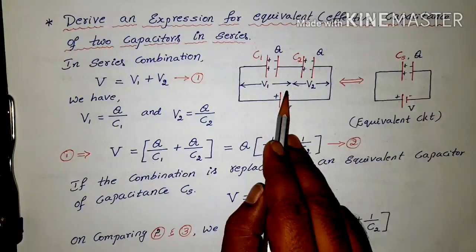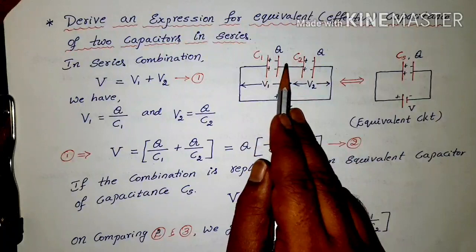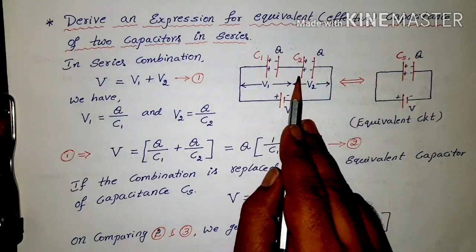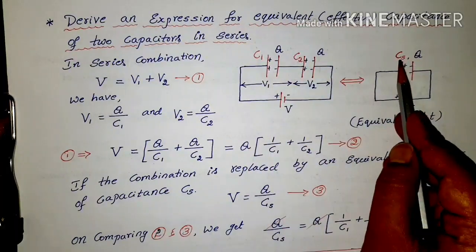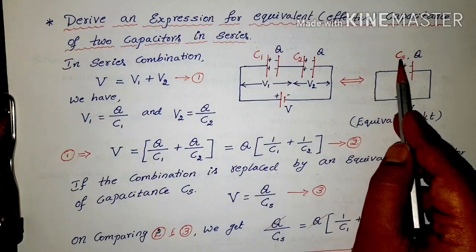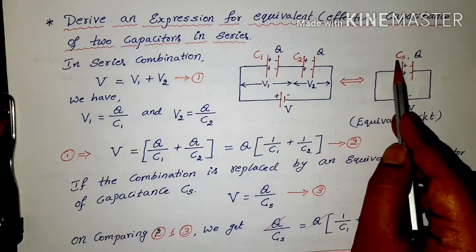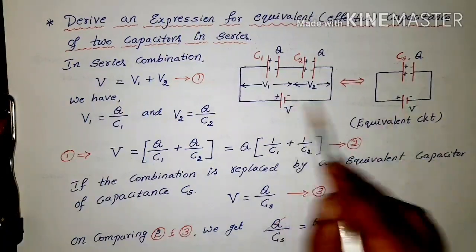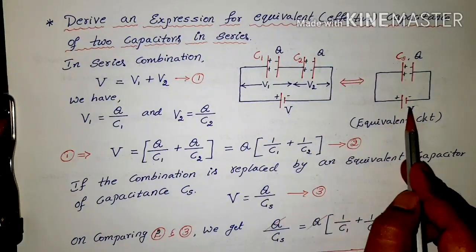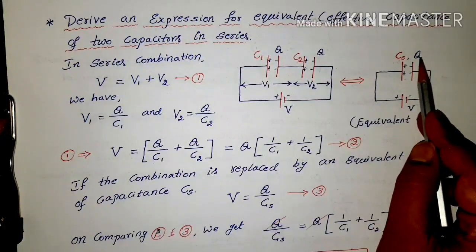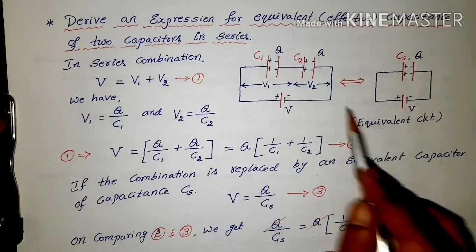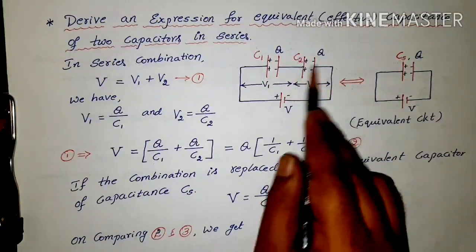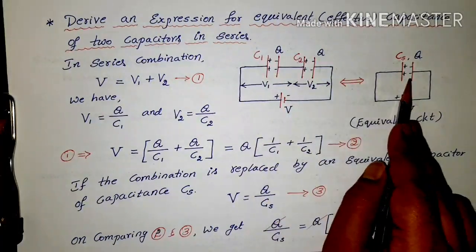As we look at the diagram, these two capacitors can be replaced with a single effective, equivalent capacitance. In the series combination we call it CS, the equivalent capacitance in series combination. This is connected to the same battery, having the same potential difference, and the charge on the equivalent is Q. We call this the equivalent circuit. Both are equal; I just replaced these two values by a single value.